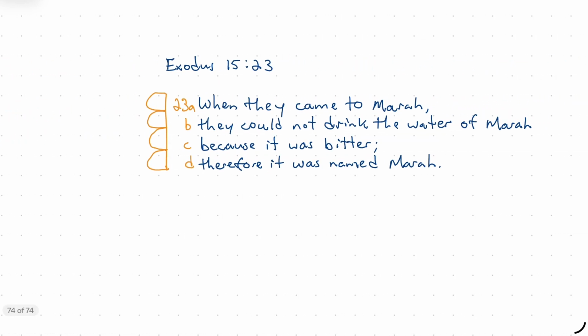The first example I want to give you is from Exodus 15:23. Let me read it. When they came to Marah, you remember the place of bitter water, which is exactly what we're talking about. When they came to Marah, they could not drink the water of Marah because it was bitter. Therefore, it was named Marah. And this should jump out because we have this because, which signals generally a ground relationship here, and yet it's followed by this therefore. And so we have this because, therefore combo.